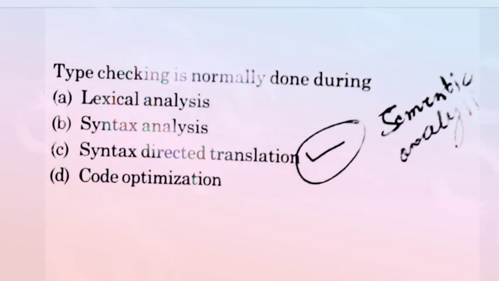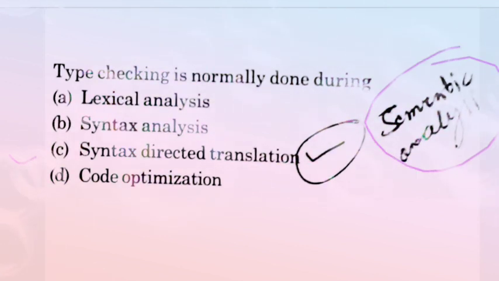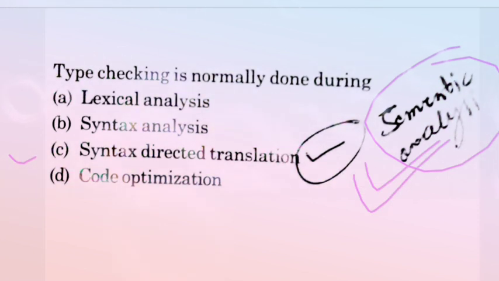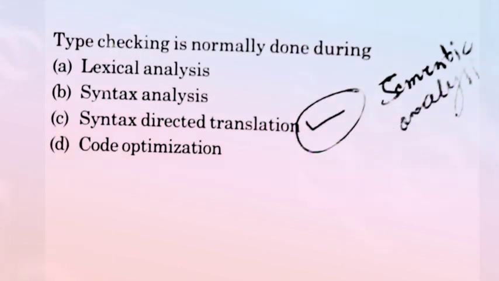Type checking is normally done during, so there are four options. Option A, B, C, and D, and the correct answer is syntax directed translation. And somebody may say that the semantic analysis phase is correct. Yes, it is also correct, but here no option like semantic analysis is given, so option C is correct with regard to the given options. Okay, syntax directed translation. Okay, now come to the next question.